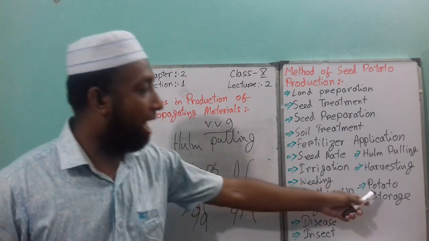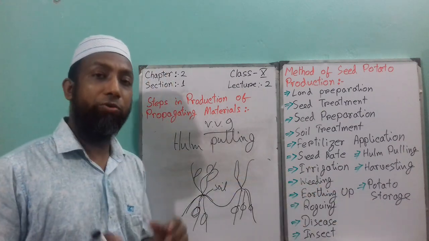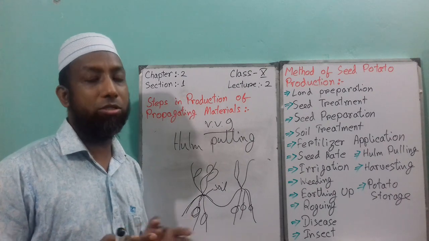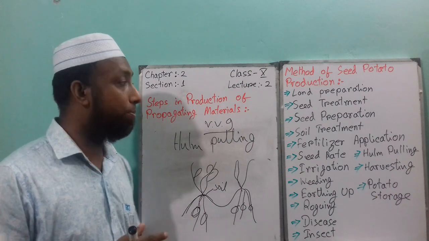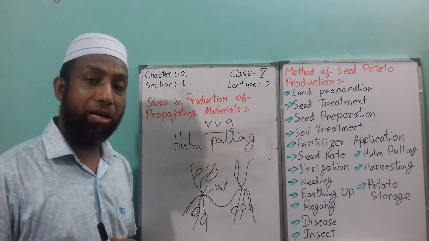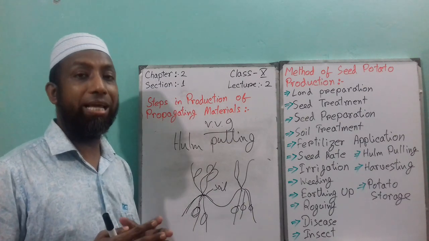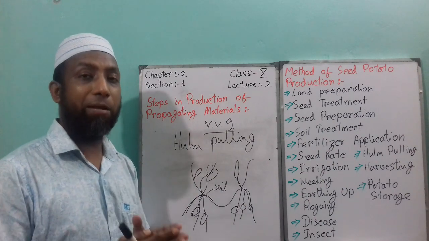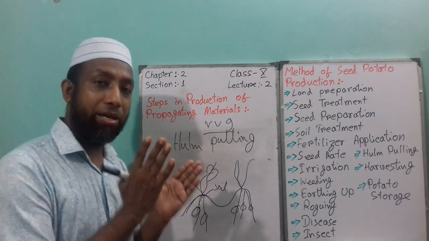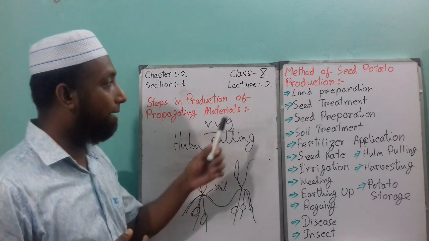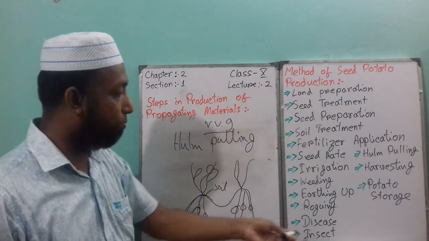And how do you store the potato? You store the potato in cold storage. Before that, you definitely have to treat the potato. And when you store the potato, you must grade it. That means good, bad, wounded, everything. So this is the method of seed potato production.